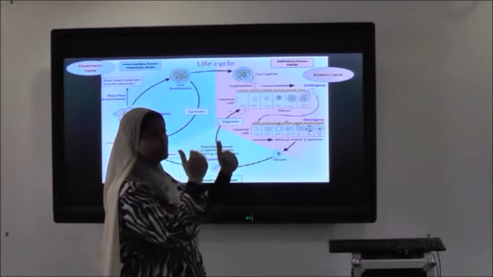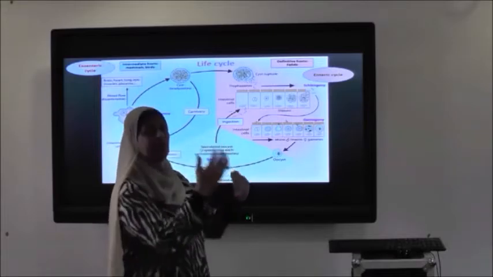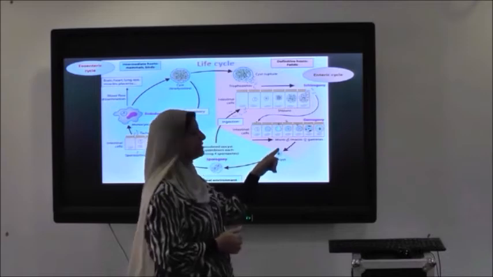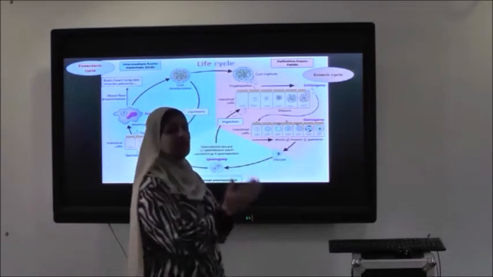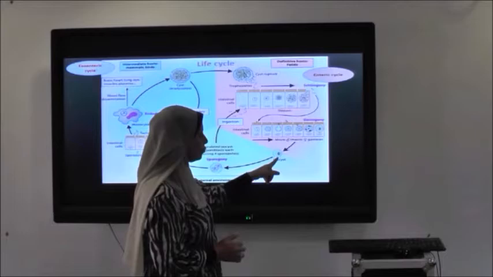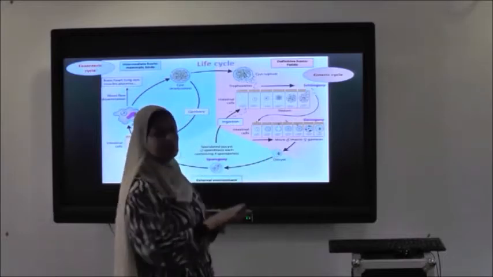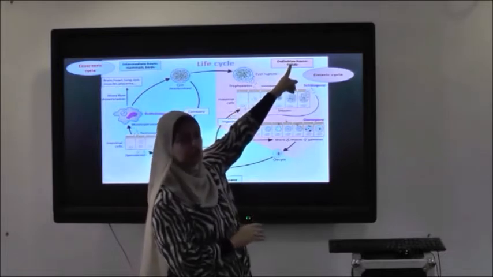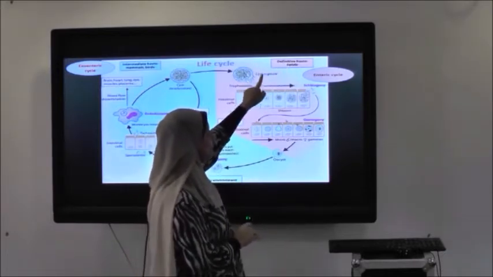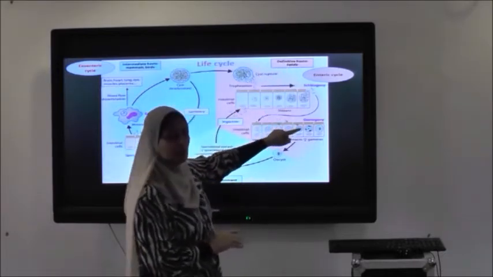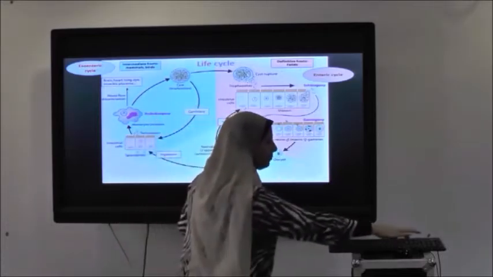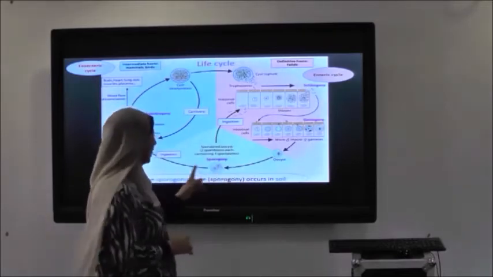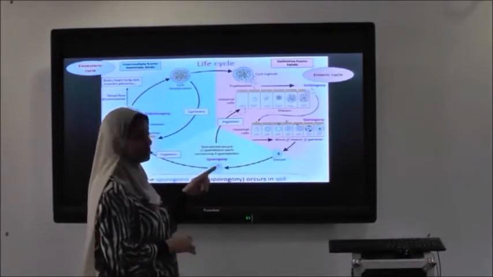So there is an alternation of cycles, asexual cycle followed by sexual cycle and by formation of oocyst. The immature oocyst descends in the cat feces. The immature oocyst is the end stage of Toxoplasma gondii in the definitive host, which is the cat, after the asexual and sexual cycles. After that, the oocyst descends in the soil, goes to the external environment, and the sporogenic cycle or sporogony occurs.